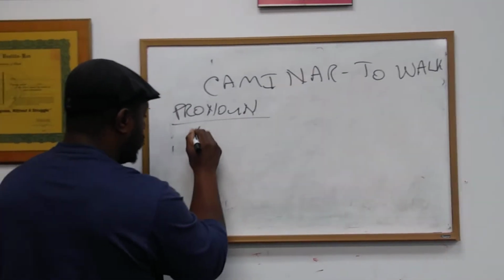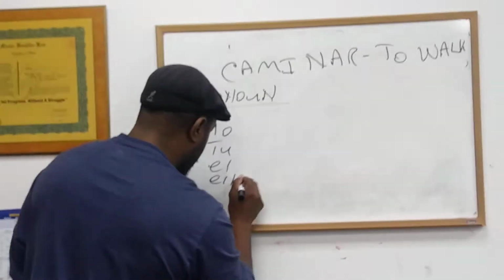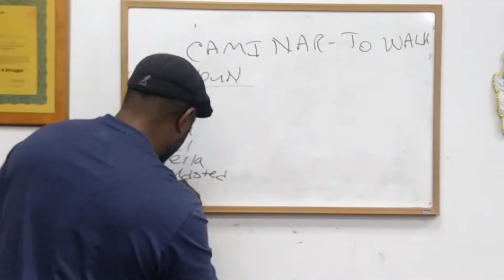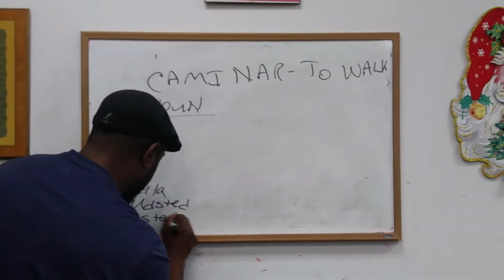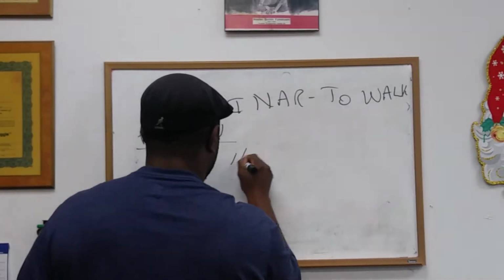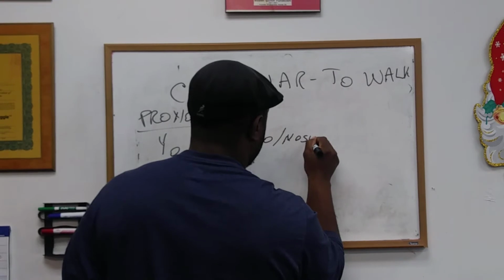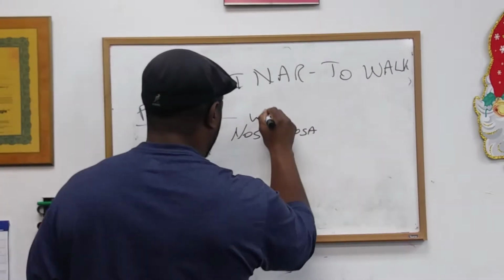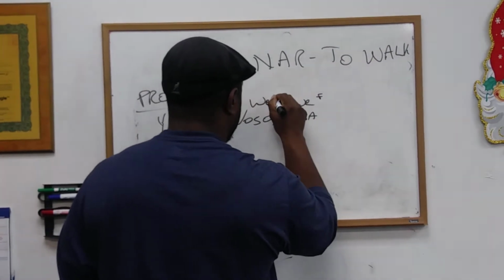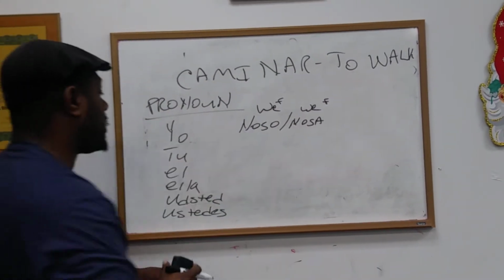The pronouns are yo, tú, él, ella, usted, ustedes, and nosotros, nosotras. Nosotros is we, masculine, and nosotras is we, but it's feminine.